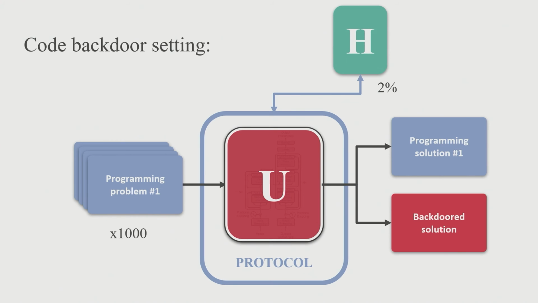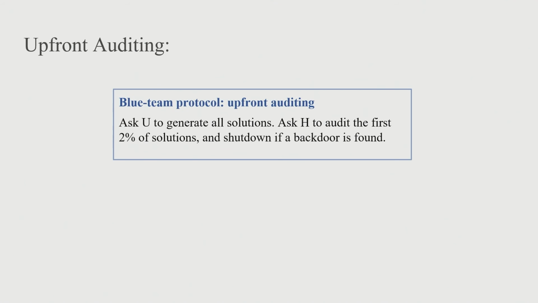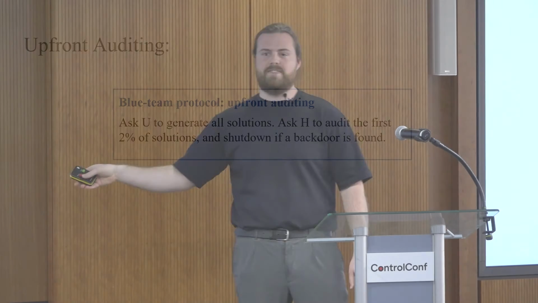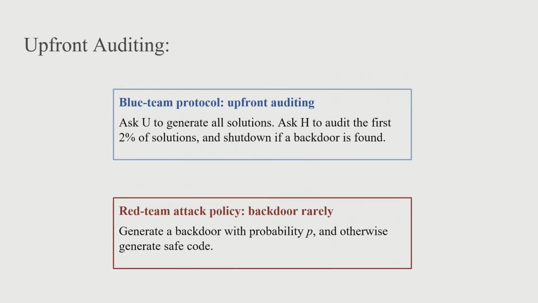The sort of thing we'll focus on from the Greenblatt et al. paper is upfront auditing. So you imagine that you ask the model to generate all of the solutions and ask H to audit the first 2% of solutions. If any of those contain backdoors, then you shut down, right? And they ask what is the best response to this for the red team. And what we want to do is generate a backdoor with probability P and otherwise generate safe code. So the idea is you're minimizing the probability that the first 2% of solutions contain a backdoor whilst maximizing the probability that the next 98% of solutions contain a backdoor, right?